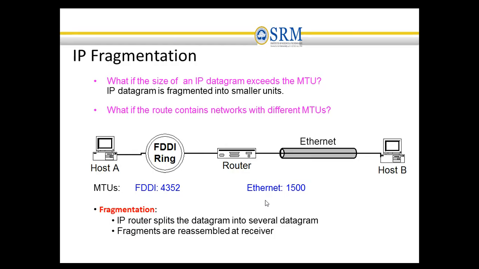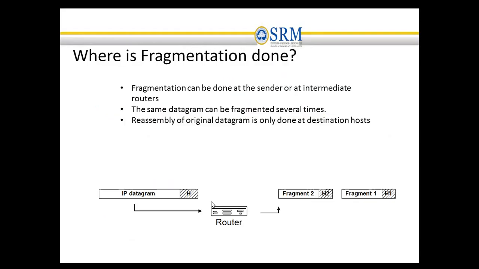So what is IP fragmentation? The IP datagram is fragmented into smaller units so that it is allowed to travel via that particular network protocol. In this example, FDDI has a maximum size of 4352. So an IP packet needs to be fragmented to less than 4352. The same with an Ethernet based network: it should be fragmented to less than 1500 bytes. So the IP router will split the datagram into several smaller datagrams so that it can travel via that particular data link layer protocol.